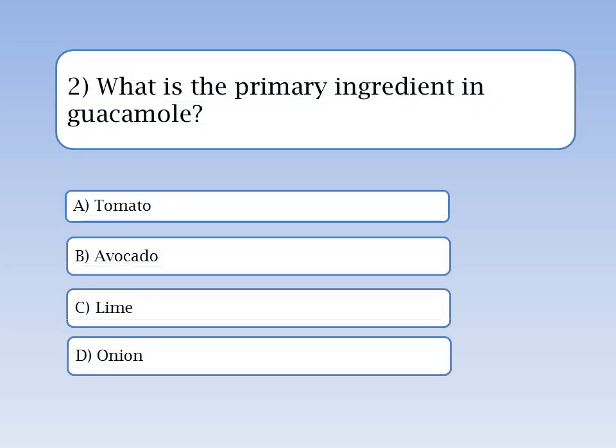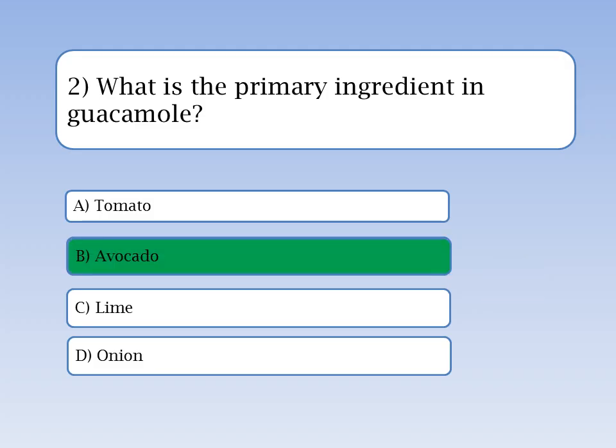Here's question 2. What is the primary ingredient in guacamole? A. Tomato. B. Avocado. C. Lime. D. Onion. You have 5 seconds to think. Time's up. The correct answer is B. Avocado. Guacamole is a traditional Mexican dip made primarily from mashed avocados, often mixed with lime juice, onions, and tomatoes.